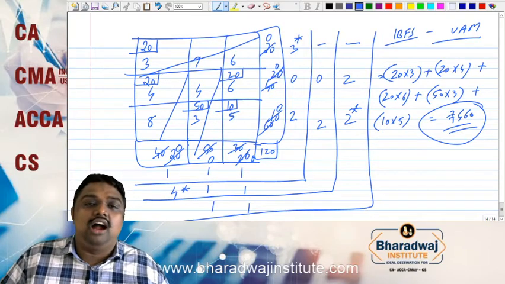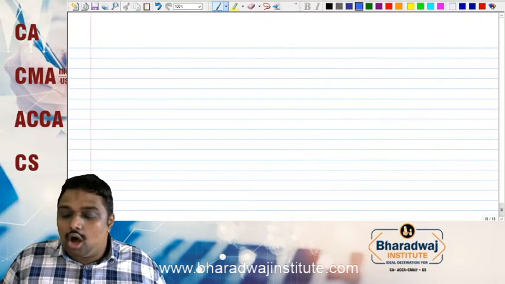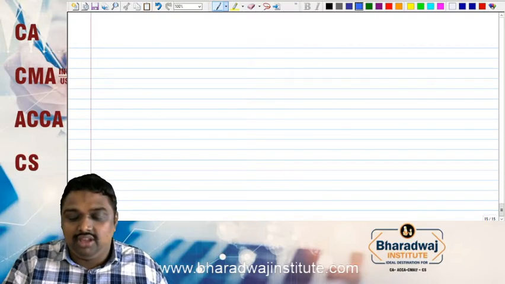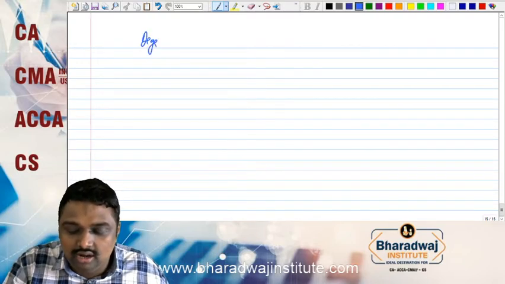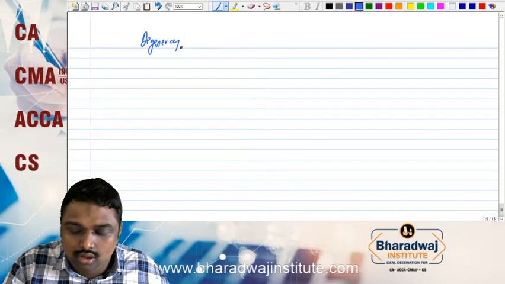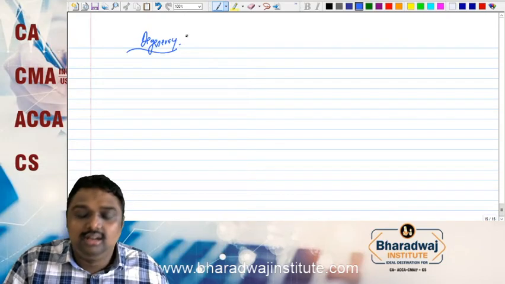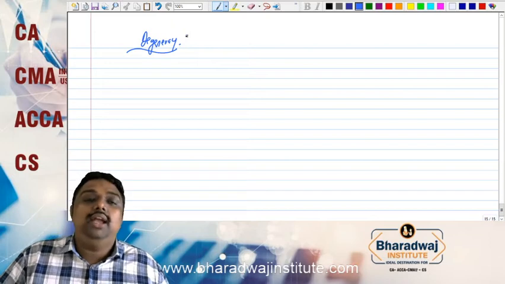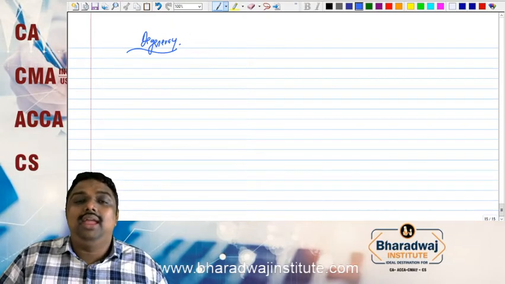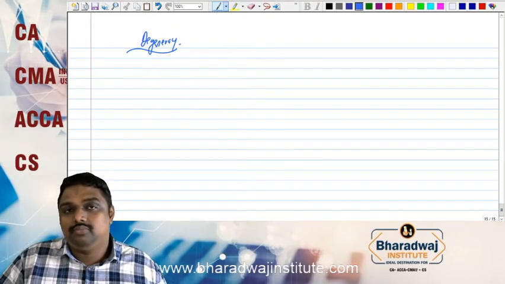So how will we start the optimality test? The optimality test starts with a test called degeneracy. My dear friends, what is meant by degeneracy?